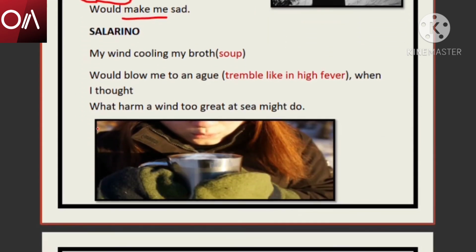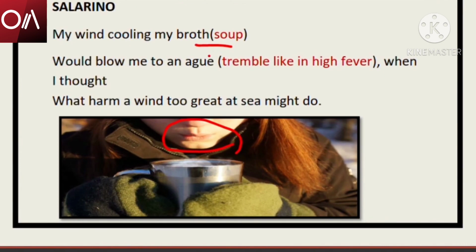Next, Celerino. Now, Celerino goes on talking about a few other things that would make him worry. What are those? He says, my wind cooling my broth. What do you mean by wind cooling my broth? Broth means soup. Sometimes when you are given a very hot soup, what do you do? You blow on it, isn't it? Just like this girl is doing, you blow on the soup so that it cools down a bit and then you can have it. When you blow on it, next time check what happens to the surface of the soup. There are kind of ripples formed, isn't it, when you blow on the soup?